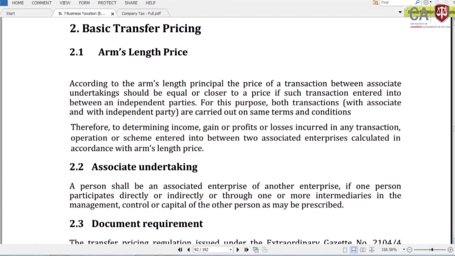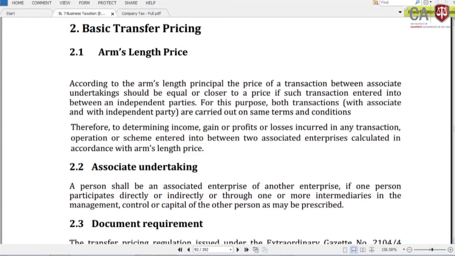According to the arm's length principle, the price of a transaction between associated undertakings should be equal or close to the price if such a transaction were entered into between independent parties. If there is a transaction between associated parties, the transaction price should be equal, similar or close to the market value, the arm's length price.